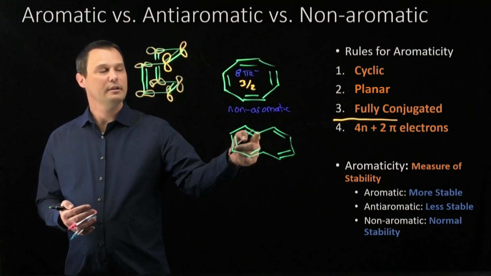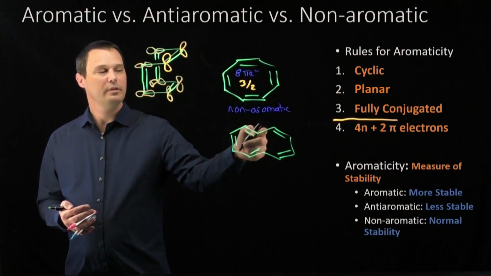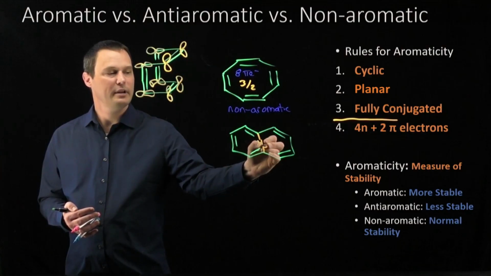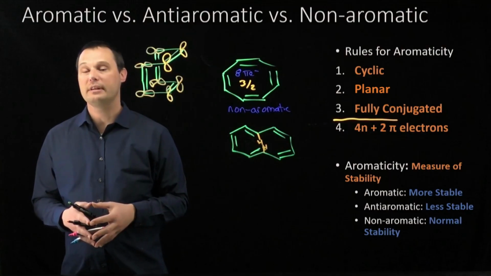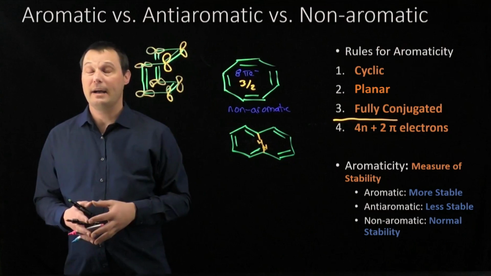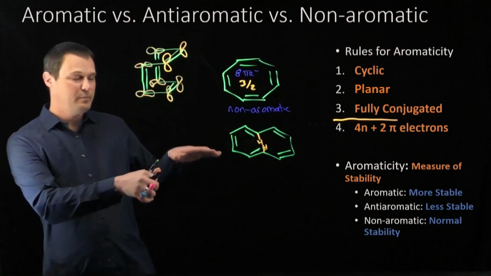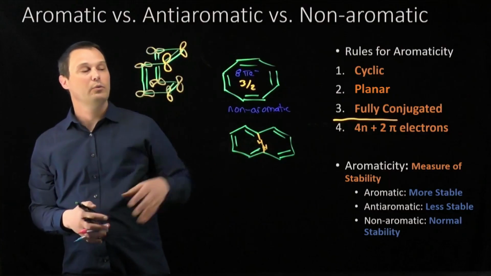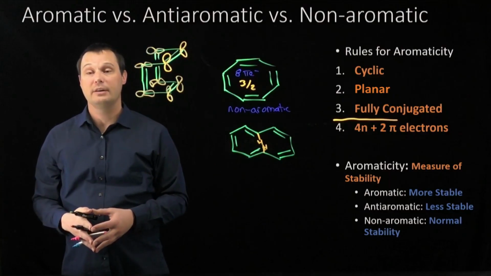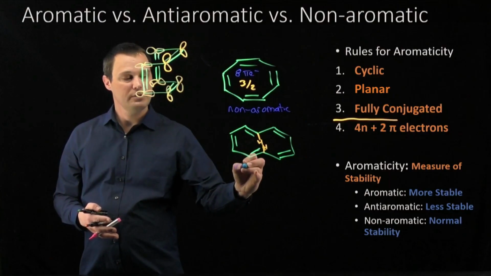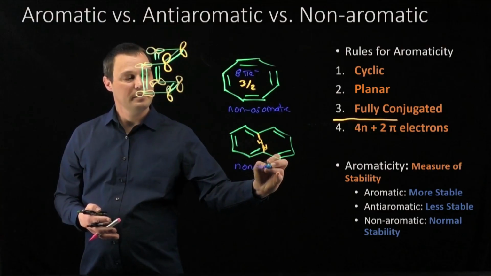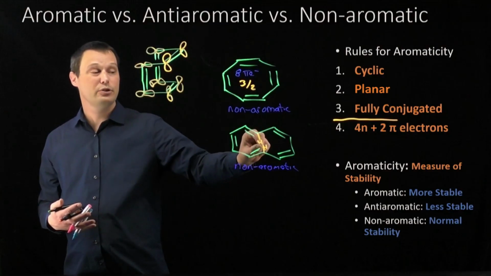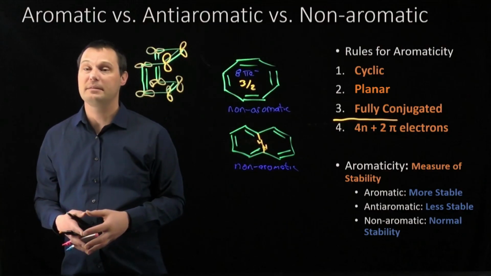What I want you to focus on is these positions right in the middle. With this trans orientation around this double bond, that puts these 2 hydrogens pointed directly at each other in the center of this ring. They are not allowed to occupy the same volume of space. And so what that means is that those 2 hydrogens will end up puckering the molecule a little bit. One will go down, one will go up, and unfortunately that's going to break conjugation for this molecule. So this molecule also is non-aromatic because it ultimately makes it more stable. You would think being aromatic should be more stable, but not if those 2 hydrogens have to have their electrons occupying the same volume of space.